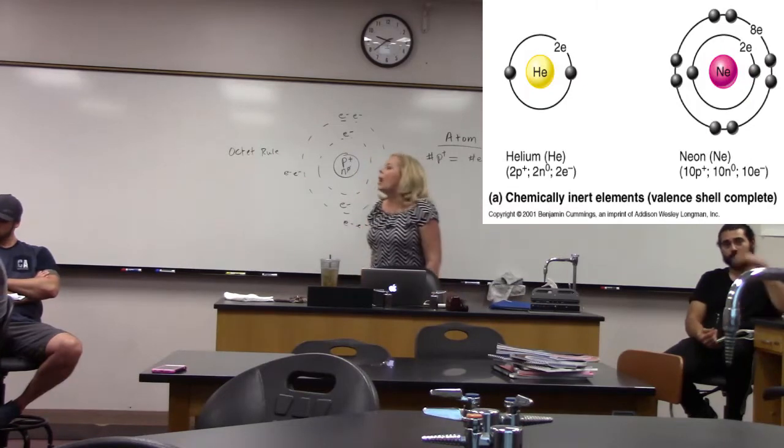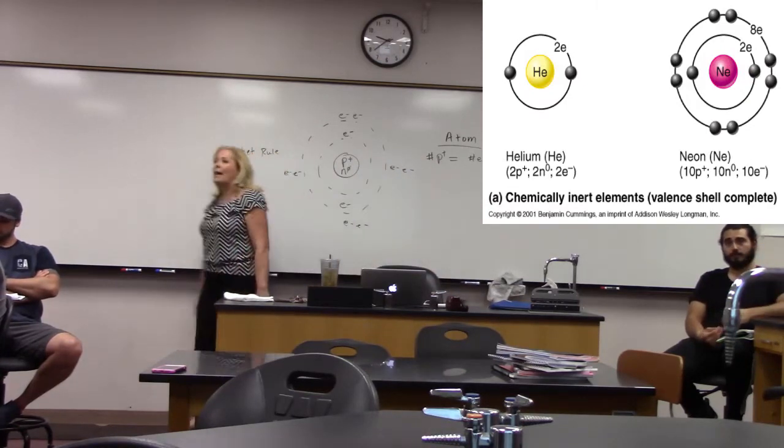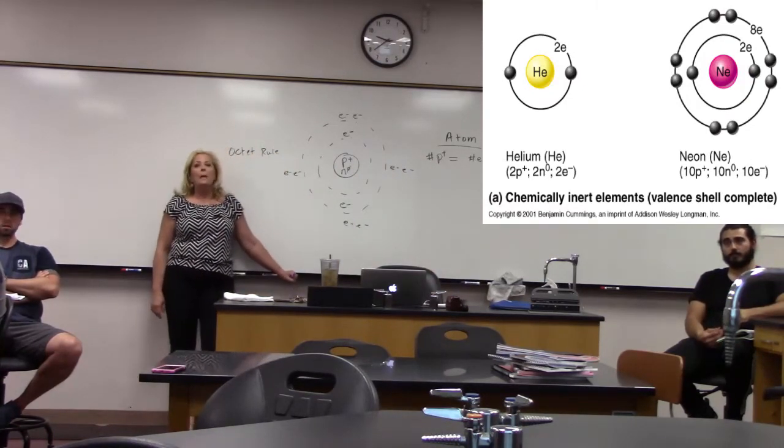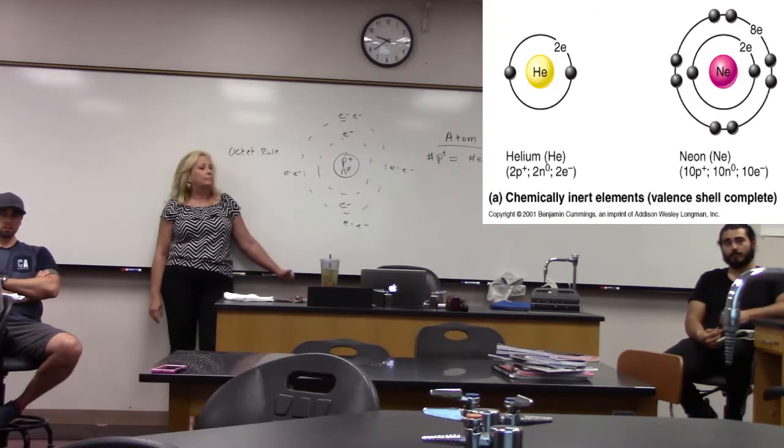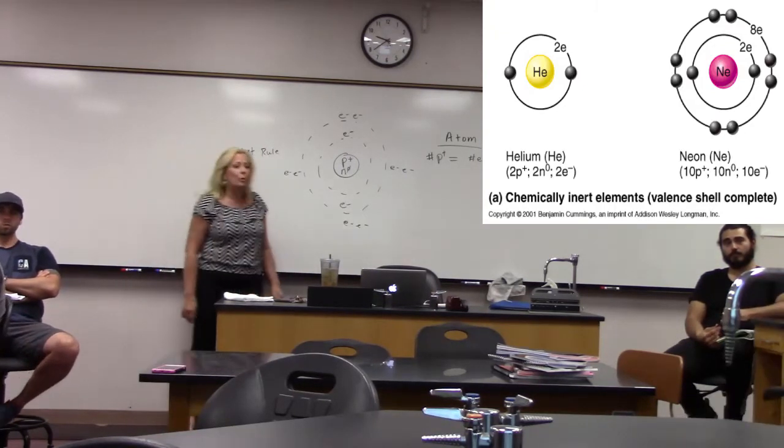What about neon? Is this picture of neon an atom? Yes, because it has 10 protons and 10 electrons. Is it a stable atom? Yes, absolutely, because it has 8 in its outermost orbit.